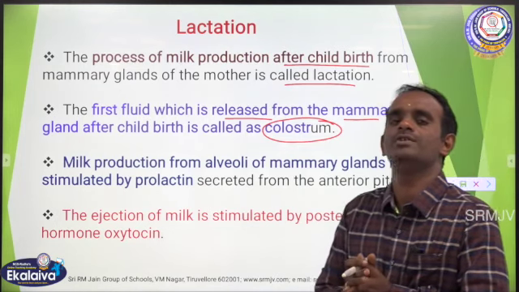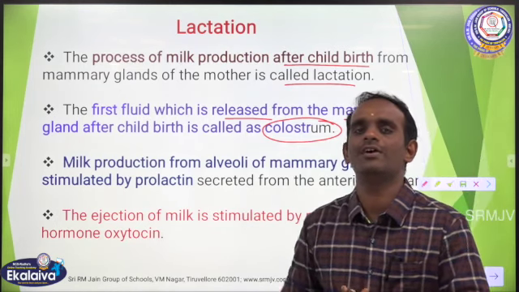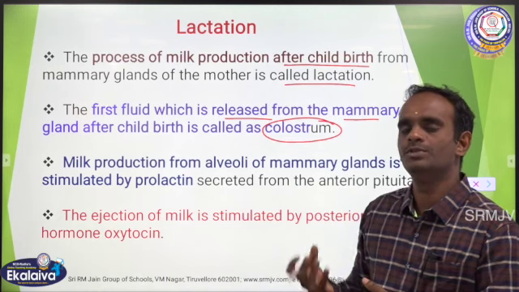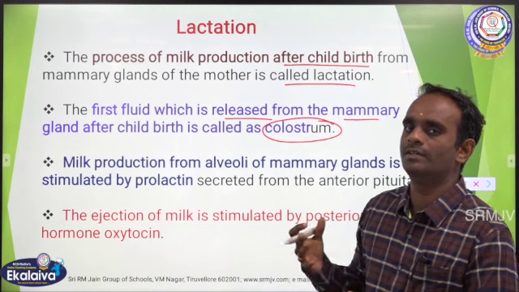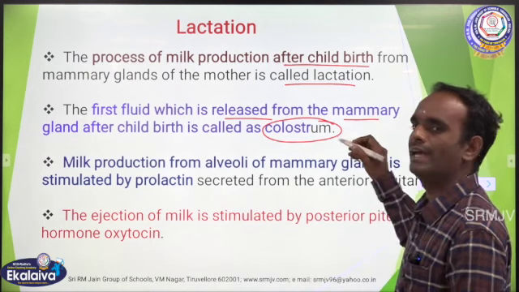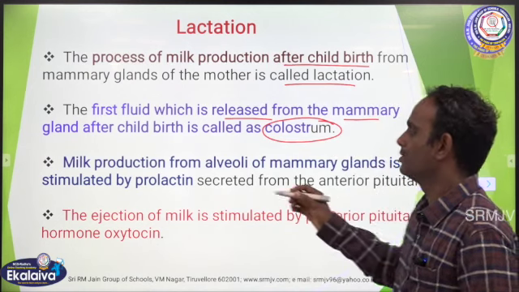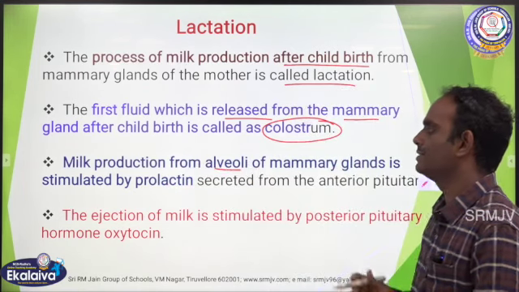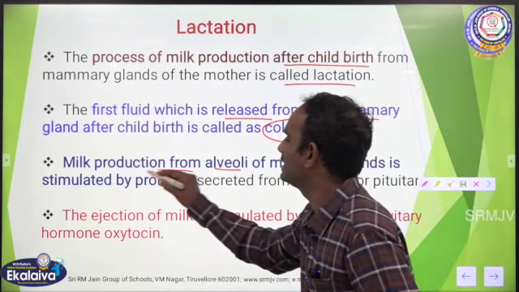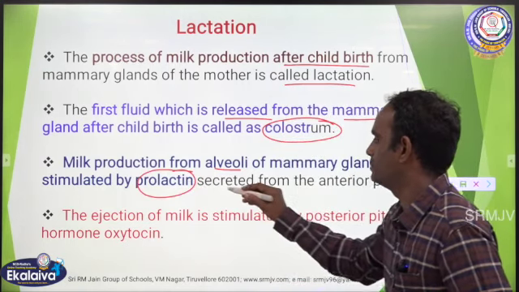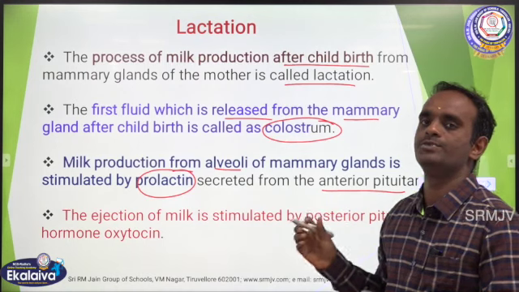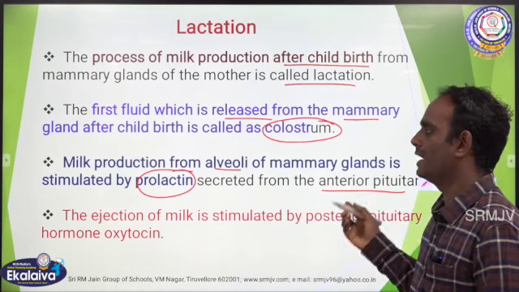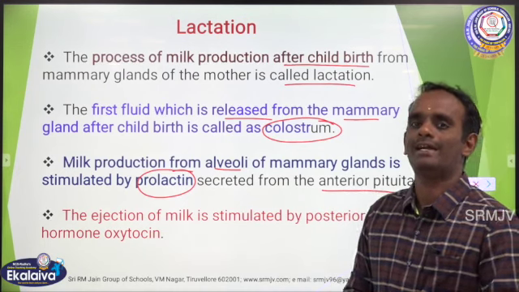It is straw yellow in color. It is not white, it is straw yellow. It contains all the essential nutrients and very important body building substances. Okay. So milk production from the alveoli of the mammary gland is stimulated by the prolactin hormone. It is also secreted from the anterior pituitary.